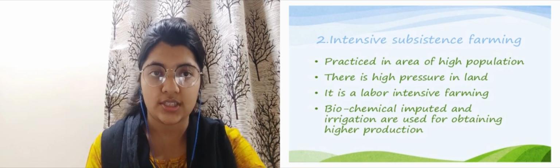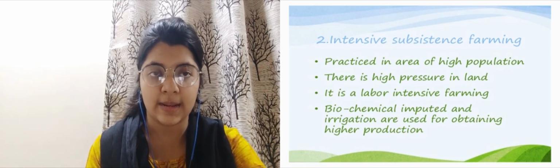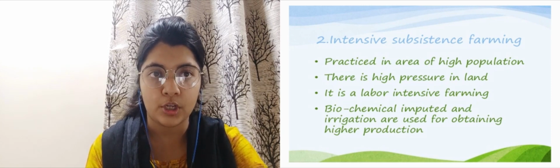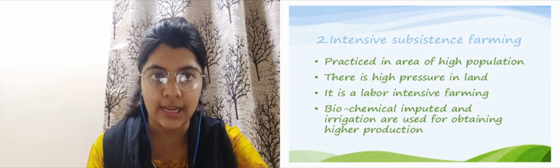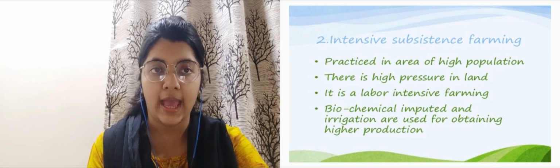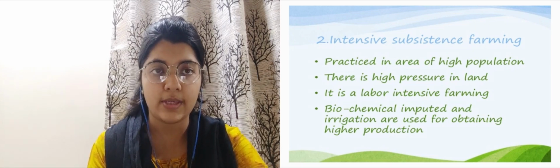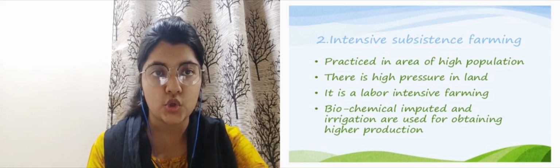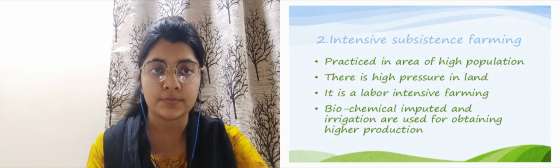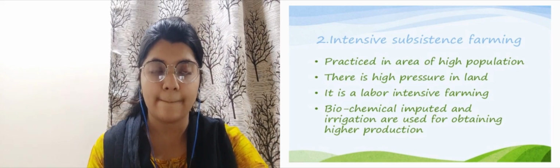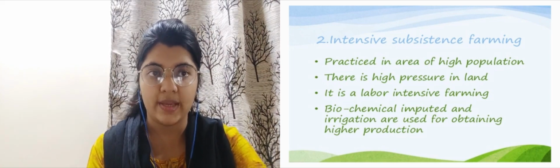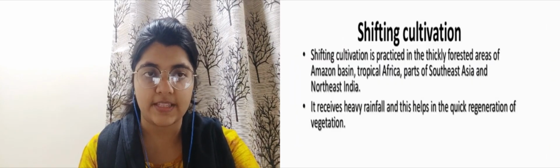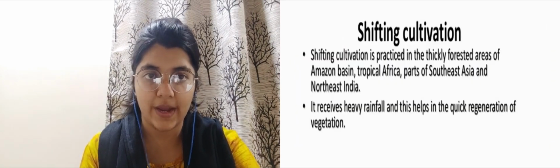I repeat, what is intensive subsistence farming? It is a type of farming done in areas where there is high population and high pressure on the land, it is labor intensive, and biochemicals are used for irrigation purposes and so on. This is the type of farming which uses modern tools and equipment. Now, under it we have 2 types, that is shifting cultivation and nomadic herding.